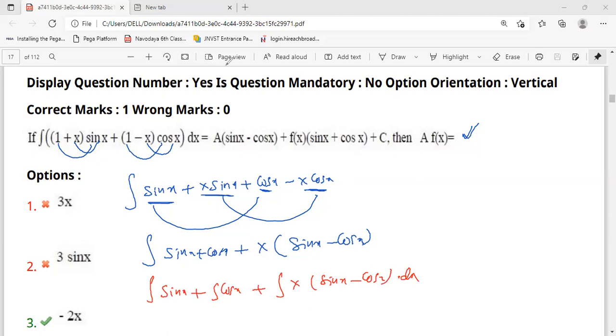Okay, so this integration of sin x means directly we can write the answer. Integration of sin x means minus cos x. Integration of cos x means just sin x. And this is u into v formula we have to do. If you know, you do directly, but I'm writing here to avoid the time consumption.